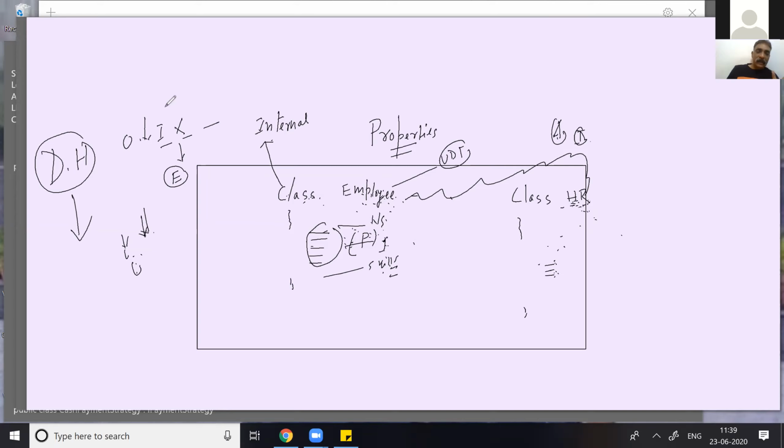You mean to say, Sandeep, the conclusion is that object dot variable should not be allowed. Suchi dot qualification should not be, Suchi dot account details should not be. Who's Suchi? She's an object of the employee class. And who's HR? Amit is HR. Okay, okay.